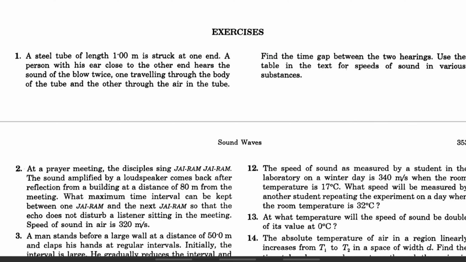First question: a steel tube of length 1 meter is struck at one end. A person with his ear close to the other end hears the sound of the blow twice, one traveling through the body of the tube and the other through the air. We need to find the time gap between the two hearings.